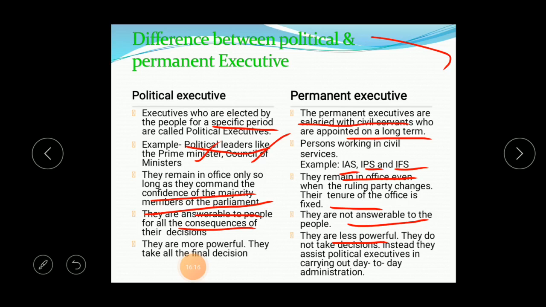The permanent executive is less powerful and has no decision making authority. As I told you already, the permanent executive is just supportive, assisting the political authority. So this is about the political executives, module 5.3.